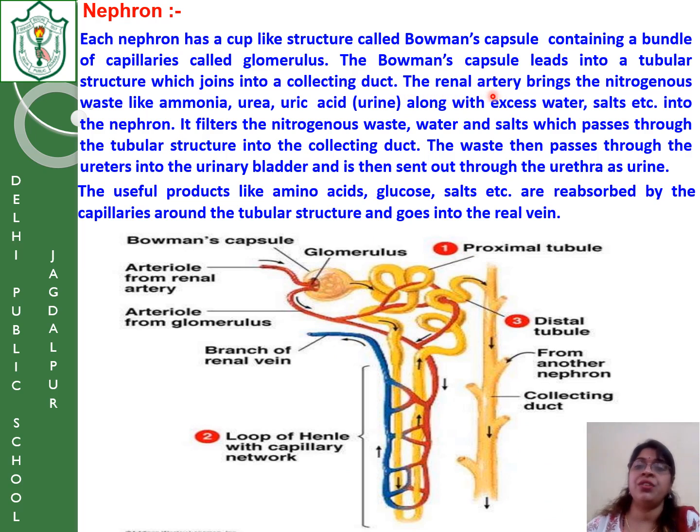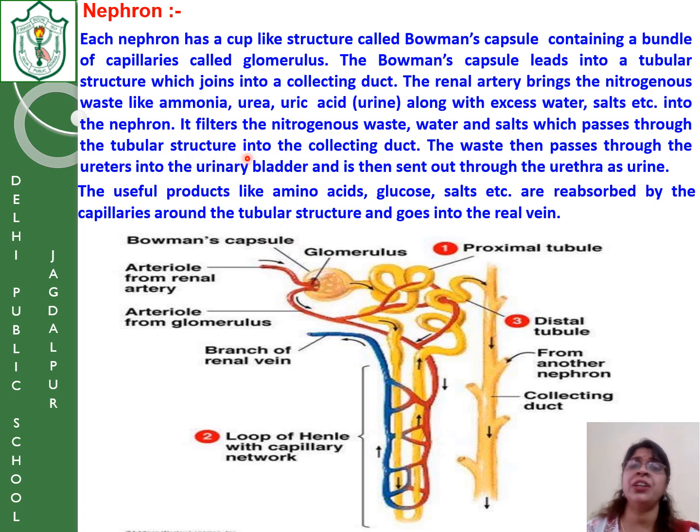The renal artery, as I have already said, brings the nitrogenous waste like ammonia, uric acid and urea, and urine. Why urine? Because excess water from the blood, which has dissolved salts and nutrients, is also brought by the renal artery into the nephron. Where in the nephron? In the glomerulus.